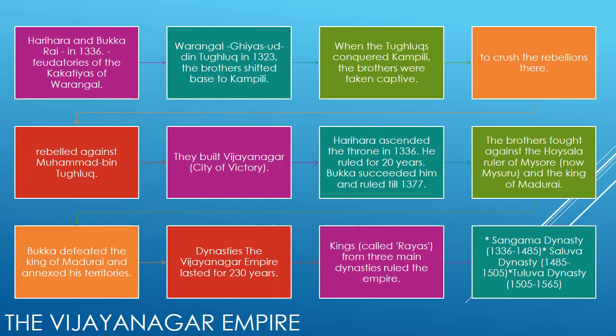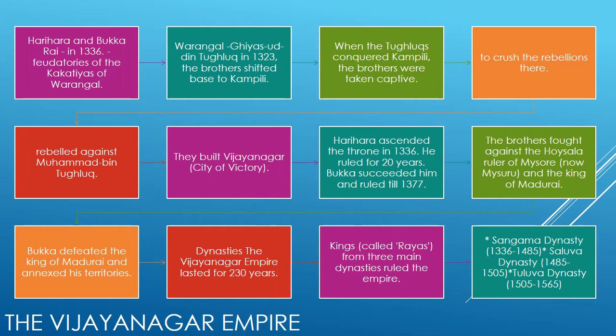Harihara and Bukka. Harihara ascended the throne in 1336. He ruled for 20 years. Bukka succeeded him and ruled till 1377. The brothers fought against the Hoysala ruler of Mysore and the king of Madurai. Bukka defeated the king of Madurai and annexed his territories. Little by little, the whole of South India was brought under his rule.